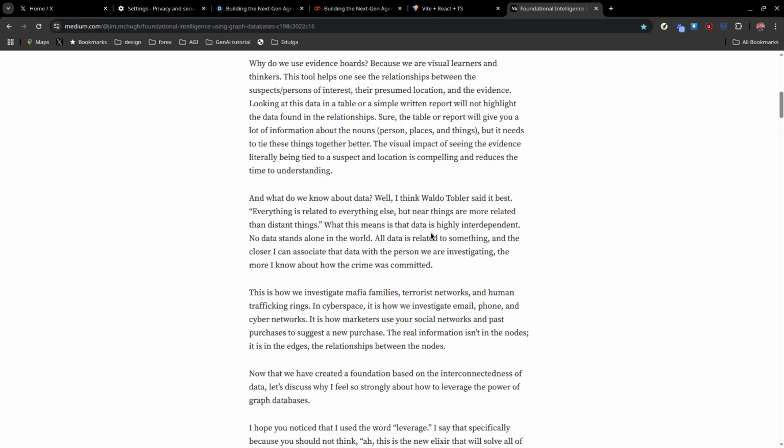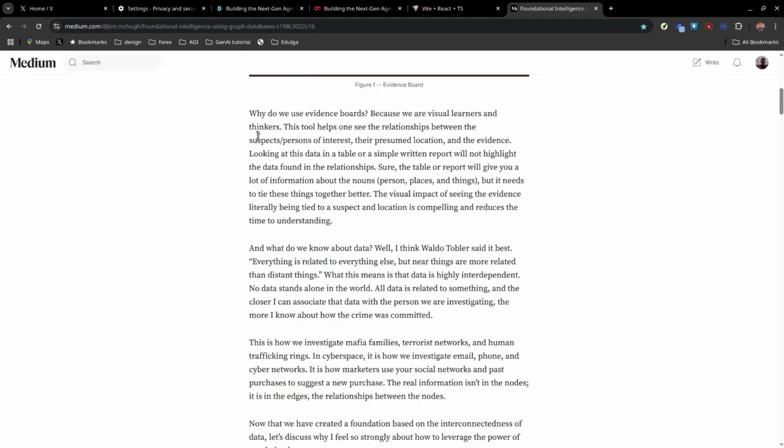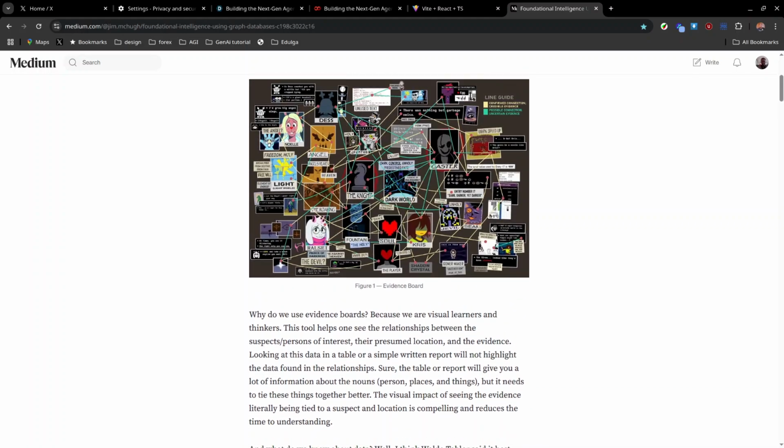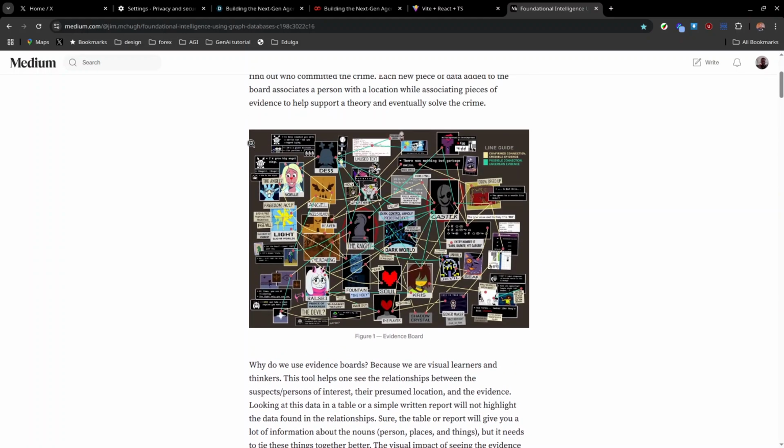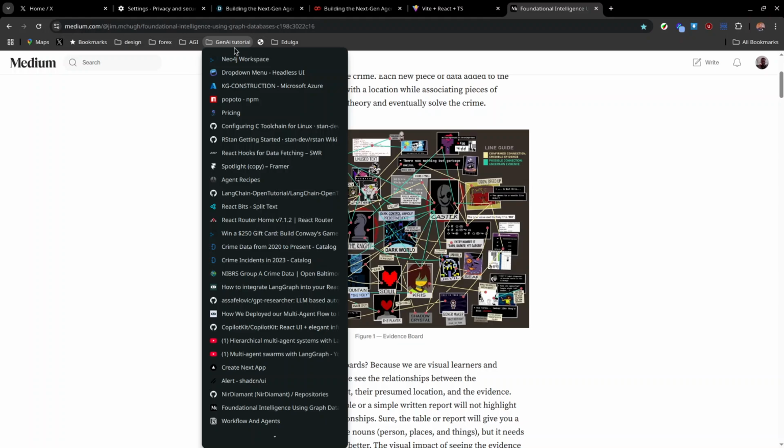In fact, if you read this blog post, you will see he says that the reason we end up having whiteboards like this with connections and linking between things is because human beings visualize things as networks. So with that, I came up with the idea of this crime reporting tool.